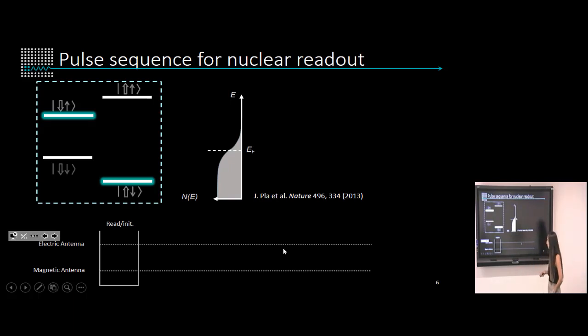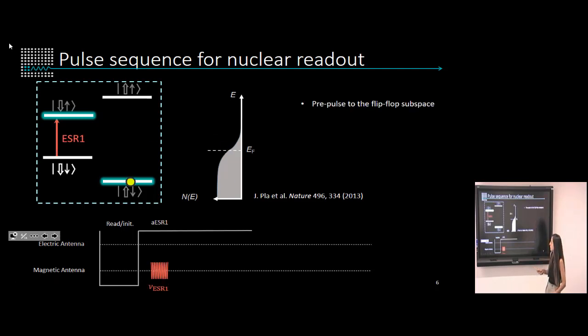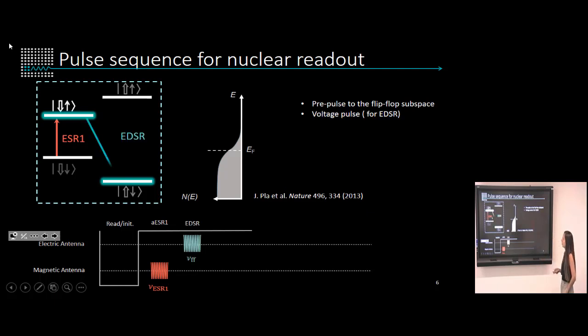So in our devices, we have an electron reservoir that we use to load electrons onto our phosphorus atom. So what we do is when we load an electron, since the electron has two lower ground states depending on the direction of the nucleus, we need to apply a pre-pulse just in case we load an electron in these states so that we can enter the flip-flop subspace, and once we're there, we can perform our voltage pulse or an EDSR pulse, and if it's in resonance, then it will flip-flop our state.